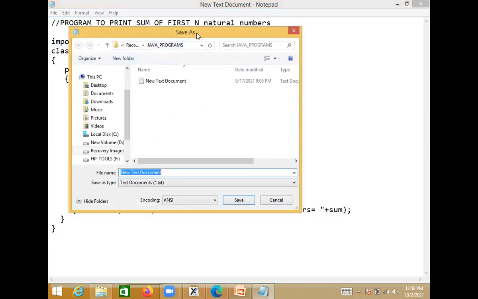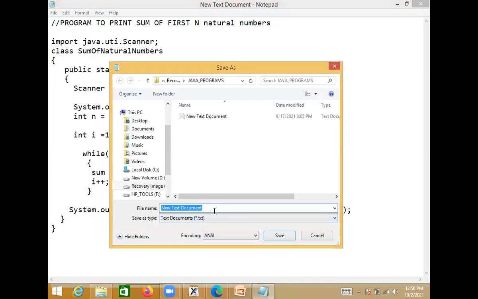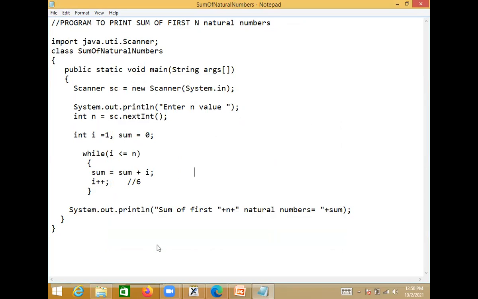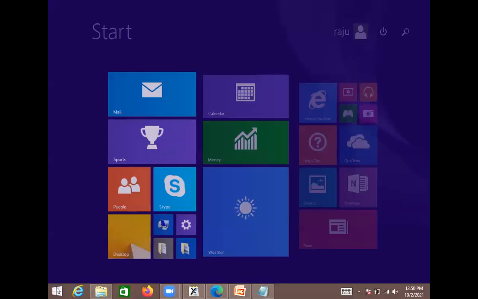Is our sum of natural numbers. Say sum of natural numbers dot Java. Okay, so then all files, then save. Okay, so let us open our command prompt.